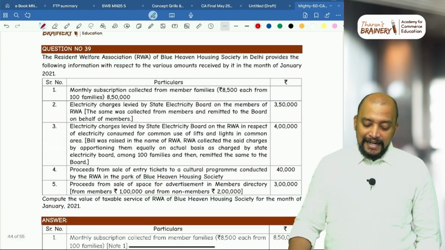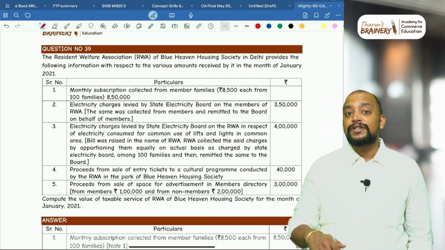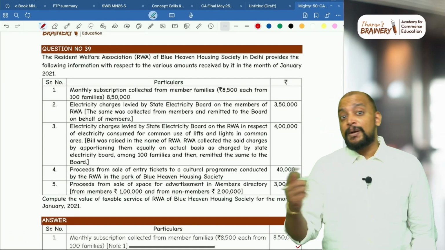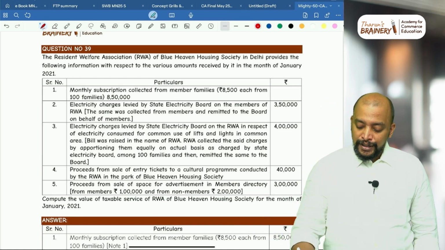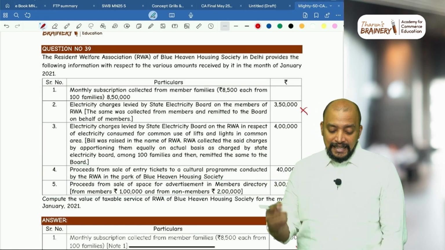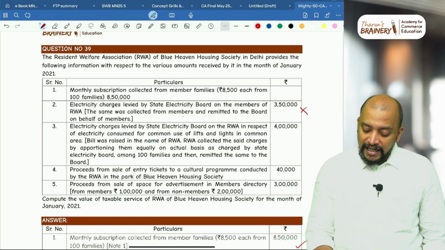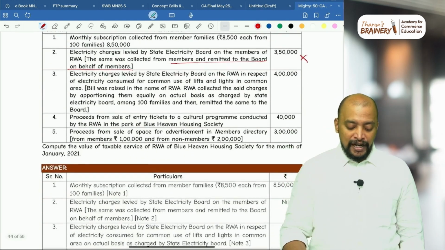And then electricity charges levied by state electricity board. Actually, this electricity bill is in whose name? It is in the name of the members. Who paid? Association paid. It will not be included in the value because the bill is not in the name of the association. It is in the name of the members. The same was collected from members and remitted to board on behalf of members. That will not be included in value.